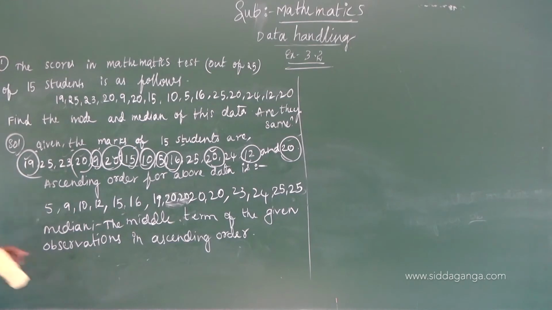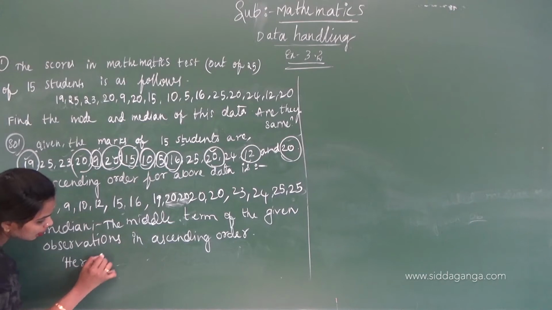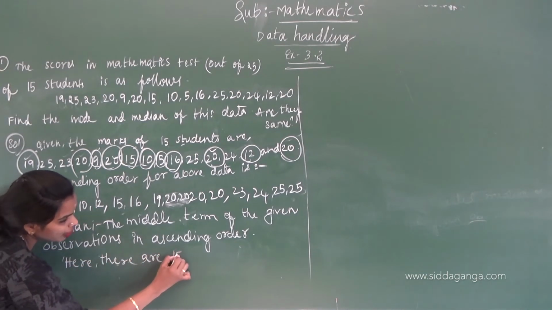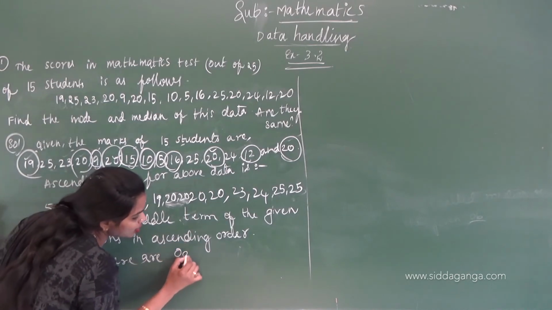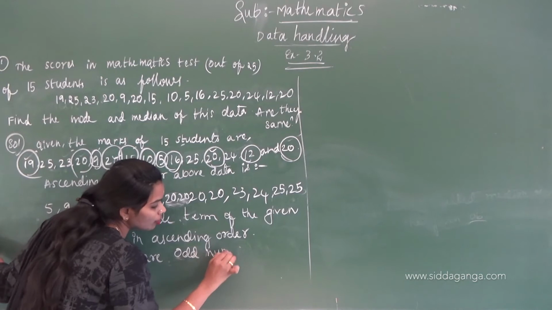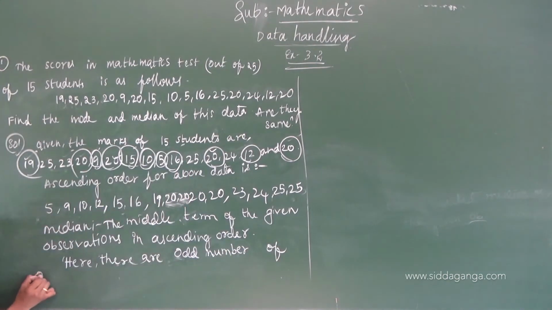Here, see, children, how many observations are there? 15. So there is an odd number of observations.